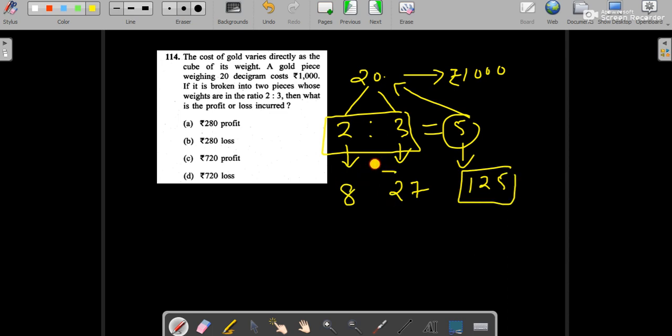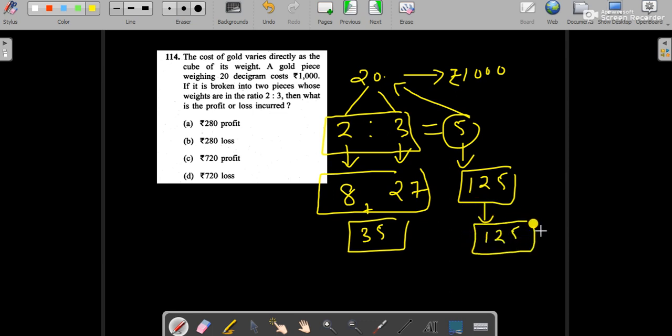So let's add this total. It will be 35, but originally it was 125. So by breaking, there is a difference in price. Let's calculate the difference.